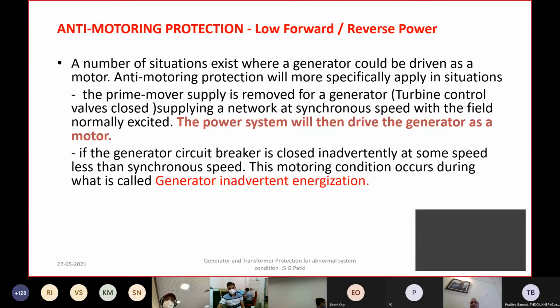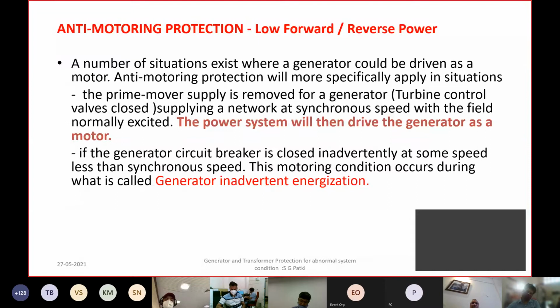There is a condition which can cause damage to the turbine blades of the steam generator, or even there can be cavitation type of problem to the turbines. So this condition becomes more dangerous to the prime mover rather than the generator itself.